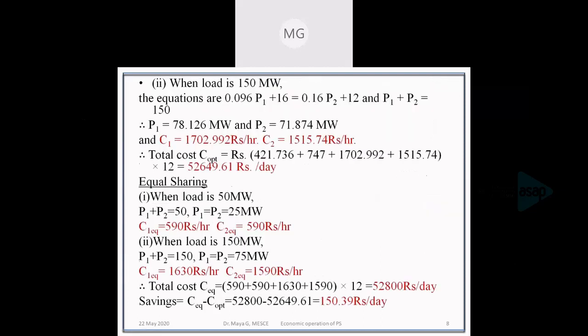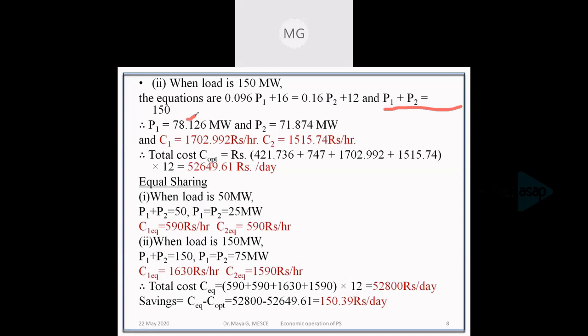So when the load is 150 megawatt, the coordination equation remains the same. That is, the incremental fuel cost of the first unit is equal to the incremental fuel cost of the second unit. But the constraint equation is different: P1 plus P2 is equal to 150. So we have two equations, the coordination equation and the constraint equation, for the two unknowns P1 and P2.